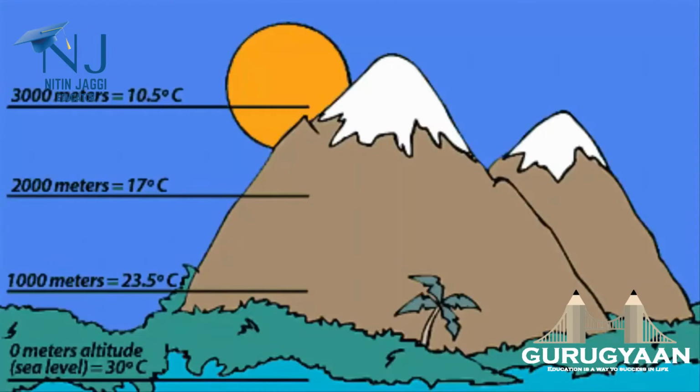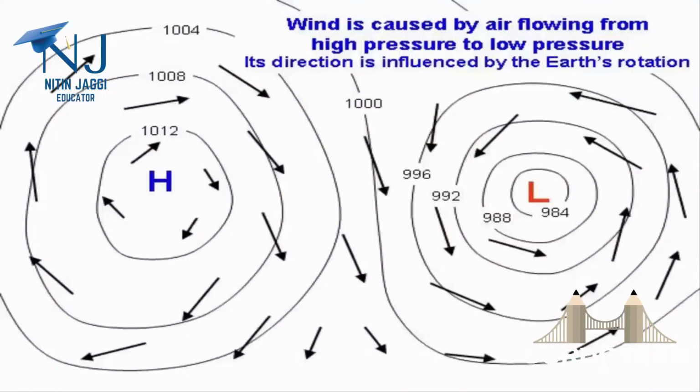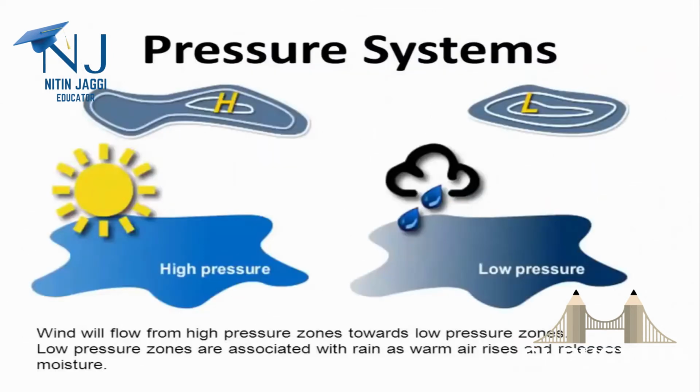And the second reason is altitude. The meaning of altitude is height. As you go higher and higher up, the atmosphere becomes less dense and temperature decreases. That's why you'll see the hilly areas and the mountainous regions are much cooler than the plains. And the third reason is the pressure and wind system. So by pressure we mean the high pressure and low pressure, and wind is the natural breeze. And it is due to this change in the pressure and wind system that rainfall and temperature are affected. And always remember, land heats faster than sea. And due to this temperature pattern, it affects the rainfall. And we'll read about it going forward.